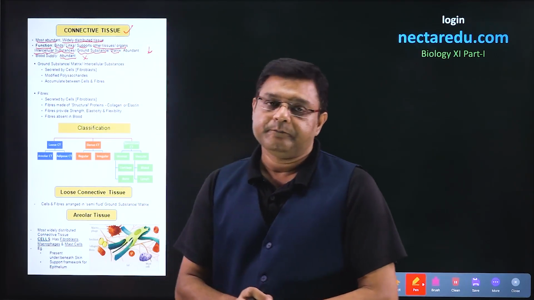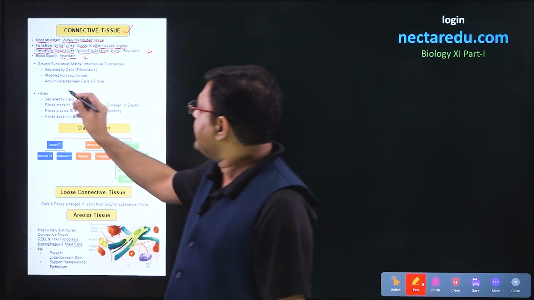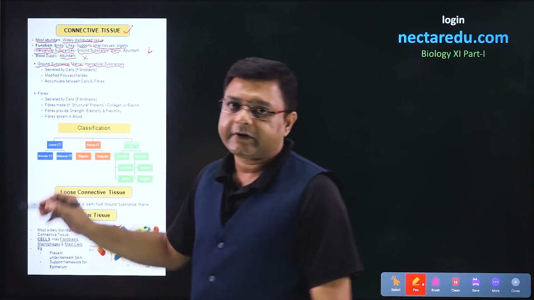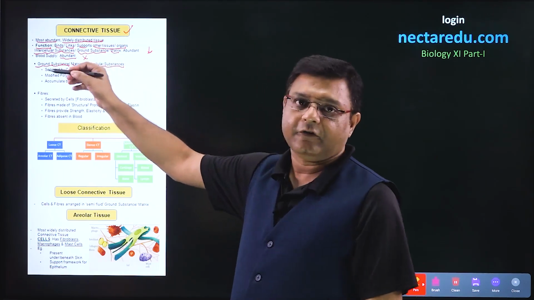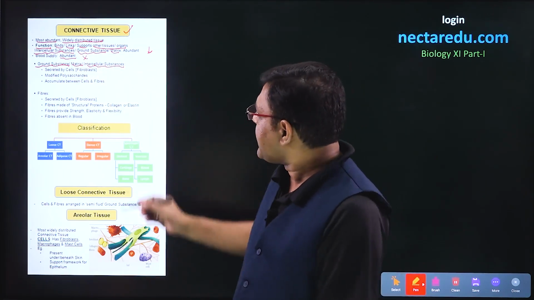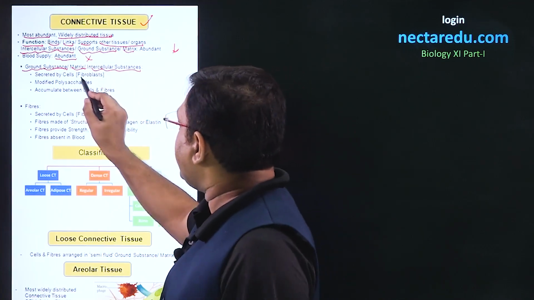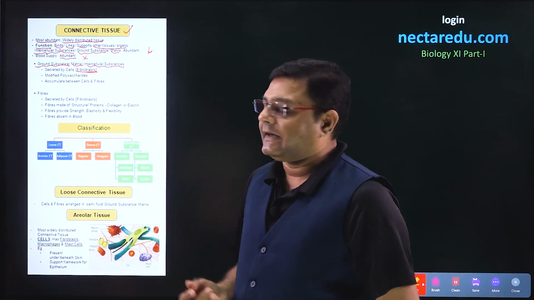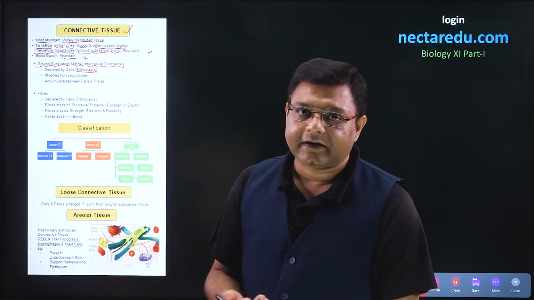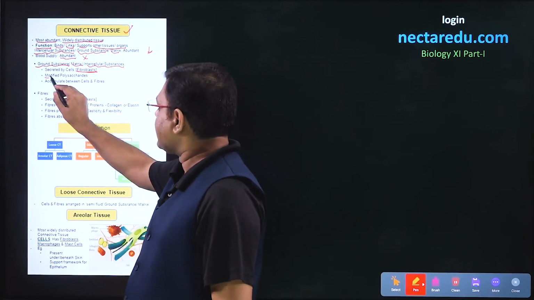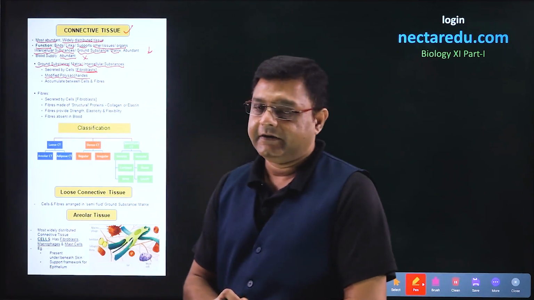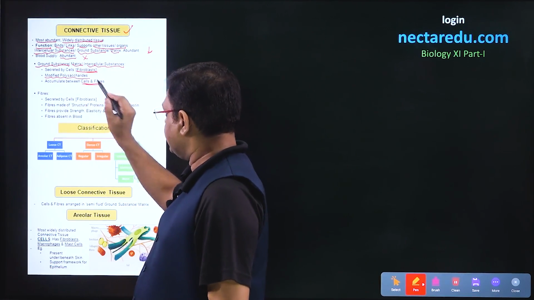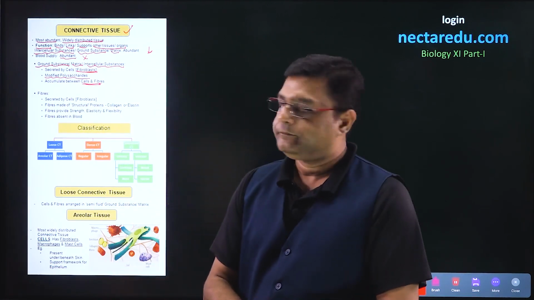Talking about the details of ground substance, matrix or intercellular substance, it is the same thing for which we have given three names. These are secreted by cells. The cells are called fibroblasts. The secretions are mucopolysaccharides, that is, modified polysaccharides, and these secretions will accumulate between cells and fibers.